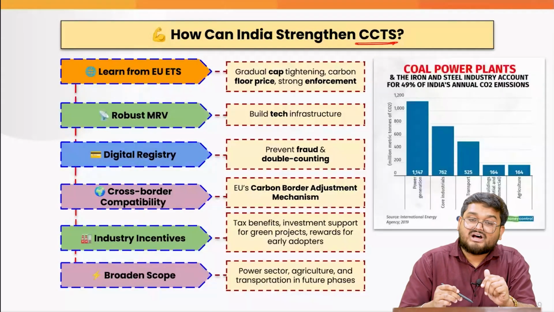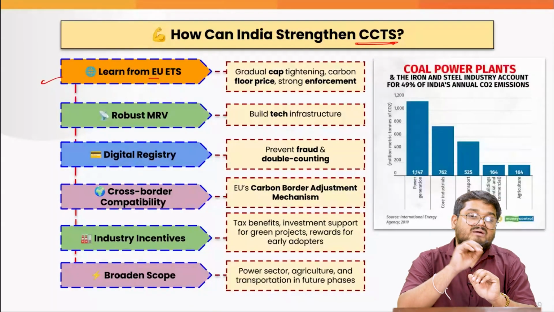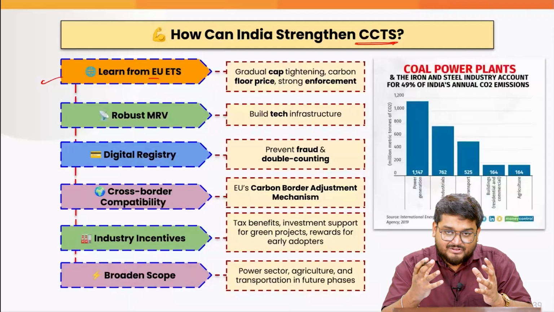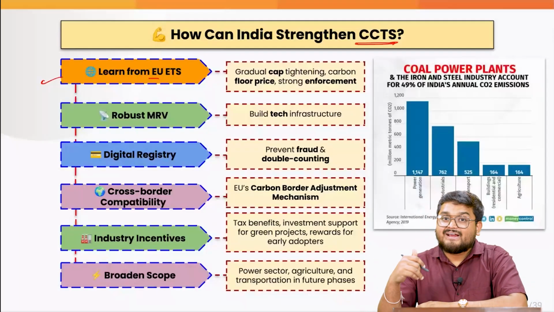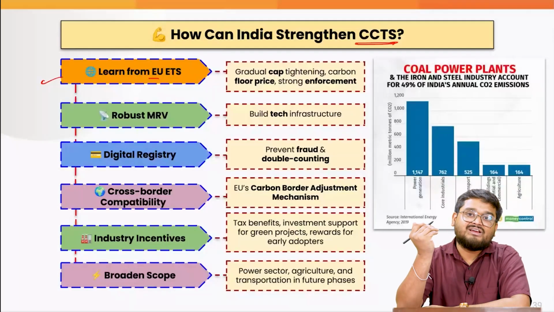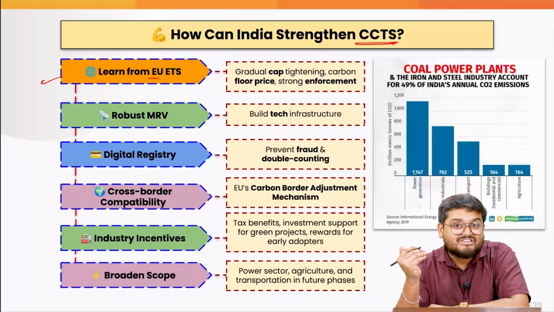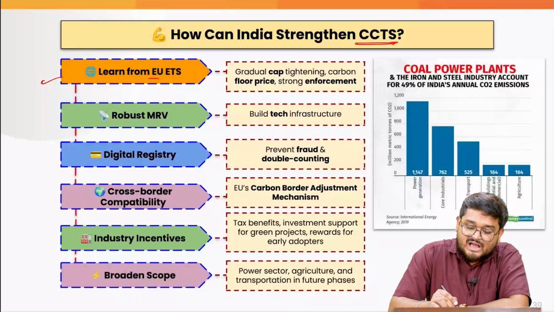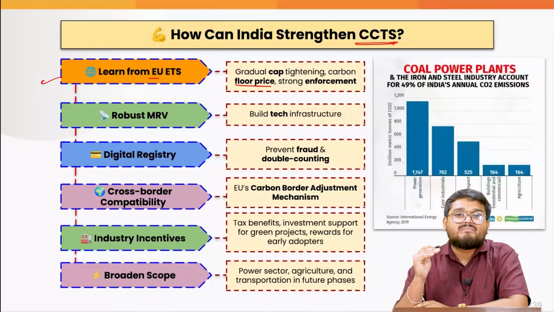So firstly, we have to learn from the European Union Emission Trading Scheme. That means we should be having a gradual cap over these sectors and gradually we should be lowering the caps. That means we should be restricting the emissions from those sectors. Also, based on that, we should be having a floor price, a minimum price, right?